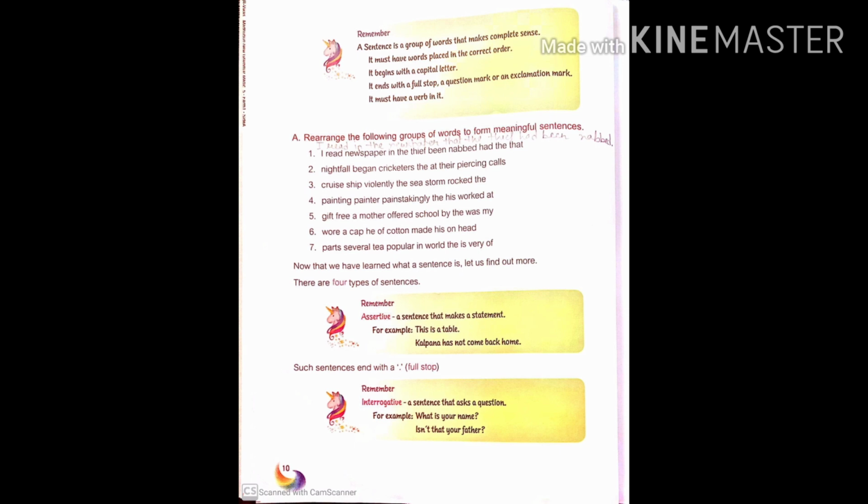So today we will continue with chapter 2, the types of sentences. In the last class we learnt the meaning of sentence: a set of words that make sense and puts forward a thought is called a sentence. Then I told you about 4 types of sentences: assertive, interrogative, exclamatory and imperative. Then I explained what an assertive sentence is. A sentence that asserts or declares something is called an assertive or declarative sentence. So today we will continue further.